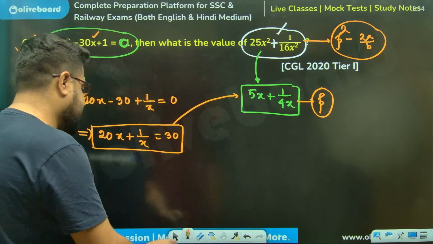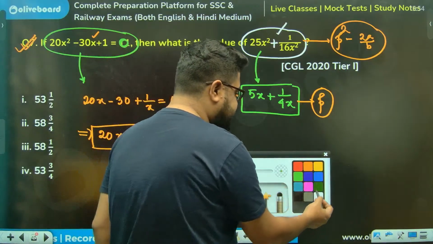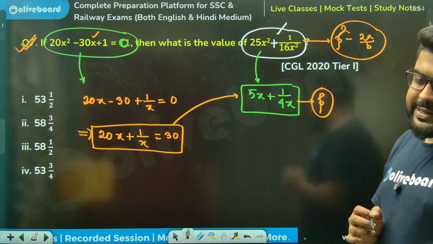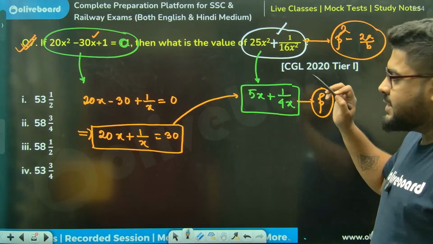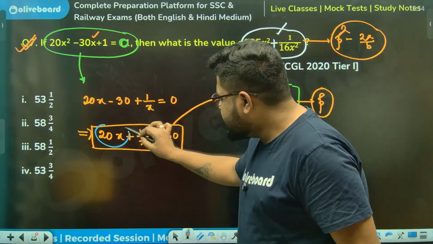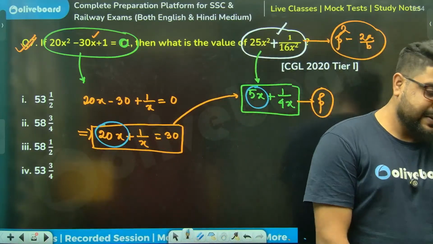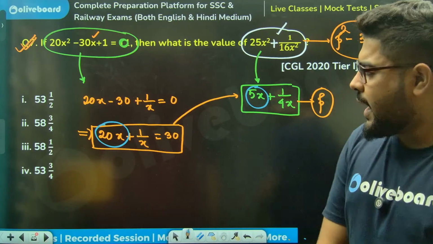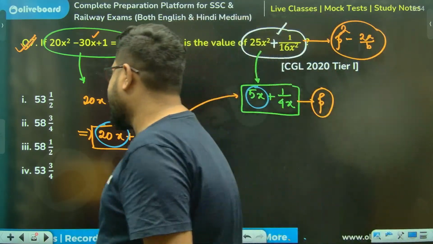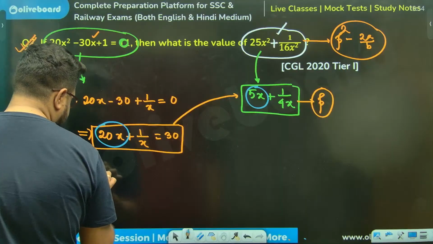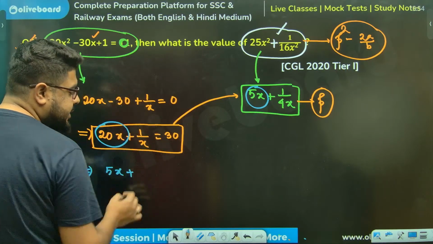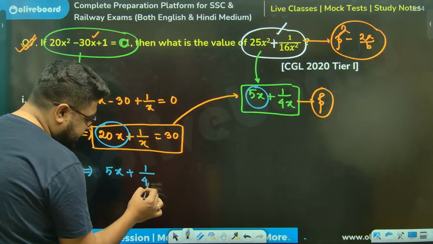Please understand here. Apply some common sense. There is no better weapon that you have than your common sense. I need 5x here and I have 20x here, so by how much should I divide? Sir, you will say 4. Do this. If I do this, this becomes 5x, and automatically, you see, this becomes 1 by 4x.